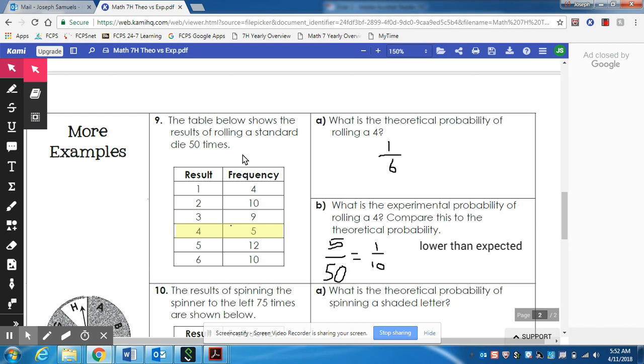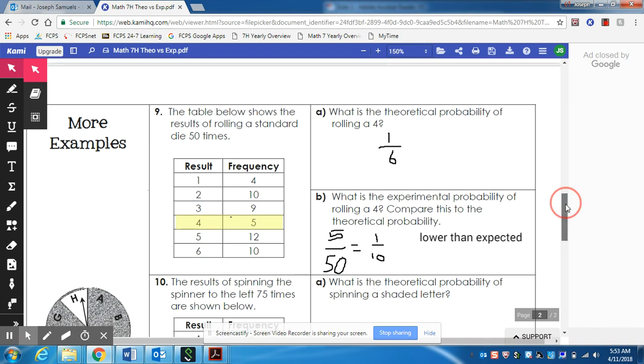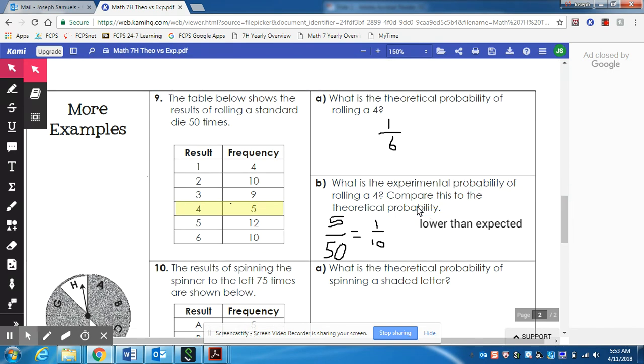The first question they ask is, what is the theoretical probability of rolling a 4? Well, a die has 6 sides: 1, 2, 3, 4, 5, 6. If they ask us the probability of rolling a 4, then 4 is one of those sides out of a total of 6 sides. So that theoretical probability is simply going to be 1/6. Now let's answer question B. What is the experimental probability of rolling a 4? Compare this to the theoretical probability.